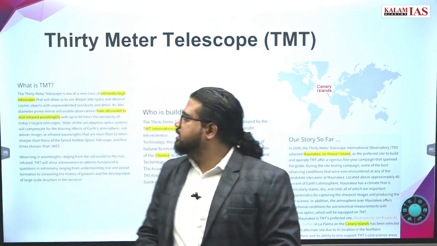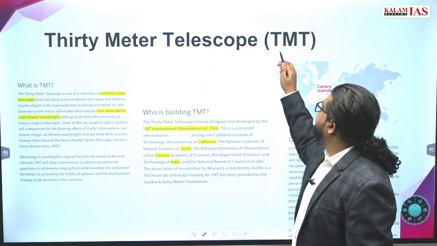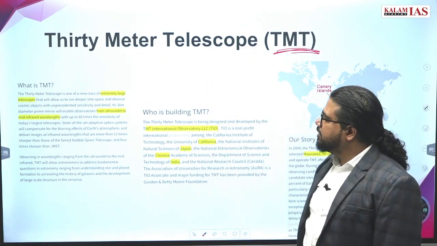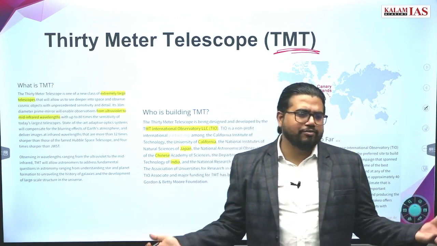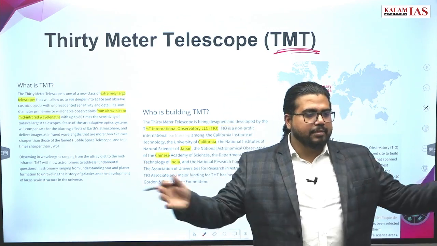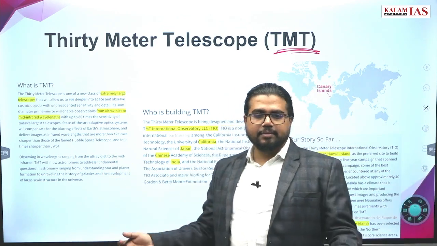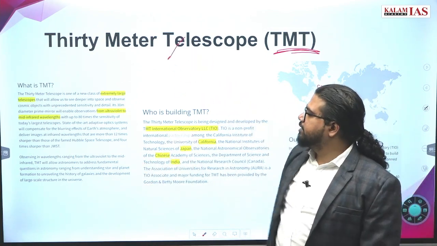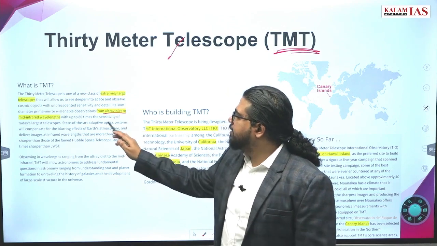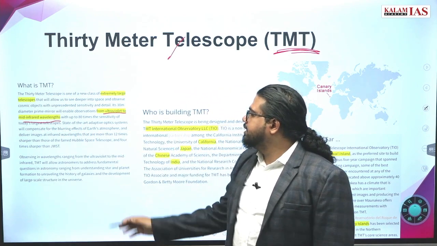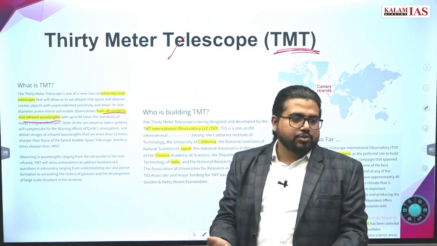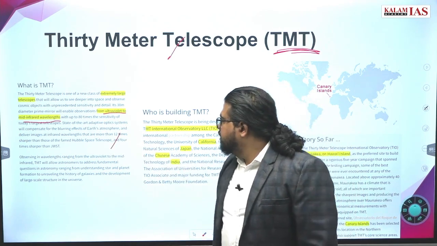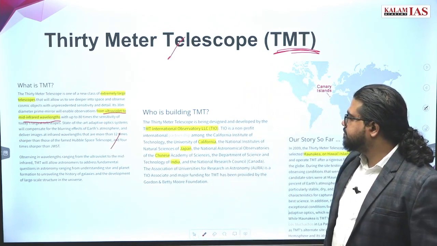Now this is the 30-meter telescope, TMT. What is the specialty of it? What will be 30 meters? The diameter of the telescope will be 30 meters in size. Such a huge dimension we will have. It will be looking at ultraviolet and infrared wavelengths. It can give a sensitivity of more than 80 times that of the current telescopes. Now where is it being installed?